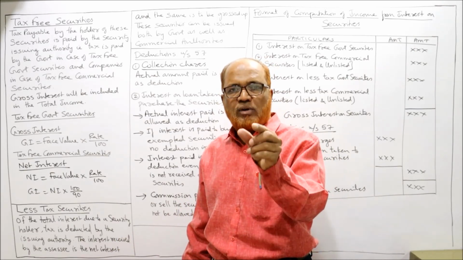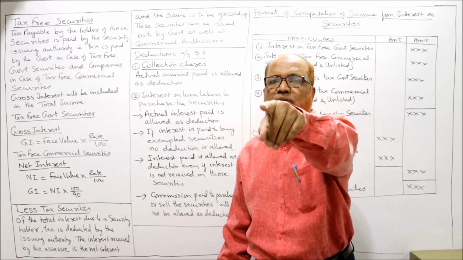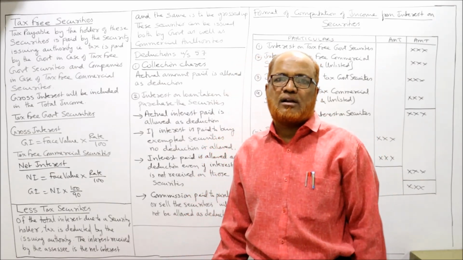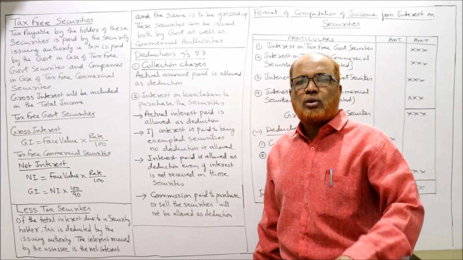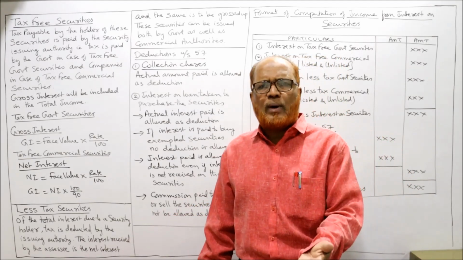So tax will be deducted by the issuing authority and the net interest will be paid to the investor in this less tax security. So how to compute the gross interest on less tax security? Very simple.